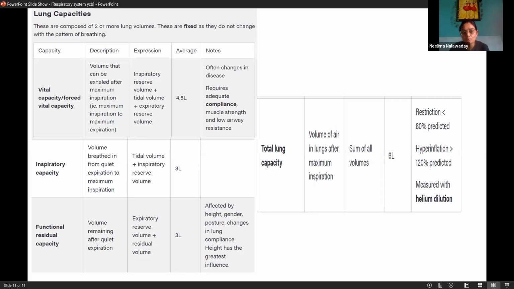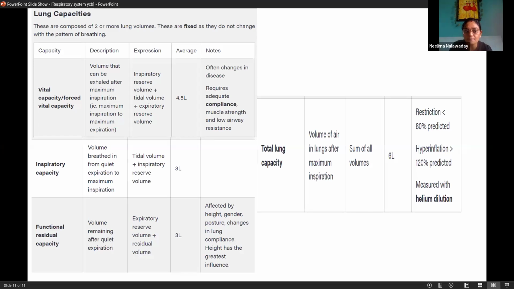These are composed of two or more lung volumes. So we saw lung volumes, and with the help of lung volumes, we are going to find lung capacities. How much our lungs are capable of taking air in or taking out. Normal volumes we saw, how much air we can take, but now lung capacities, we are going to find out with the help of lung volumes.